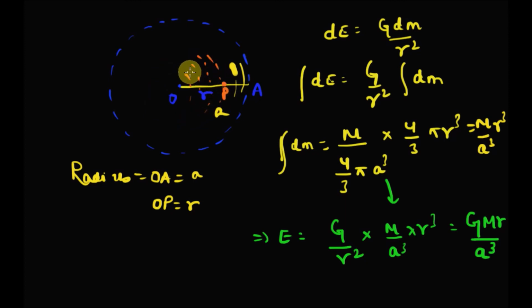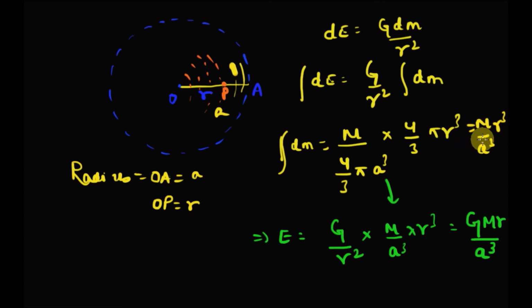To find this, let's assume that the mass of the Earth is capital M, and that the Earth has uniform mass per unit volume. The volume of Earth is 4 by 3 pi a cube, because a is the radius of the Earth. So the mass per unit volume of Earth will be M divided by 4 by 3 pi a cube. The mass of the solid sphere of radius small r will be M by a cube into r cube.